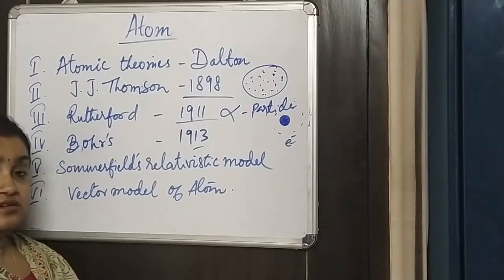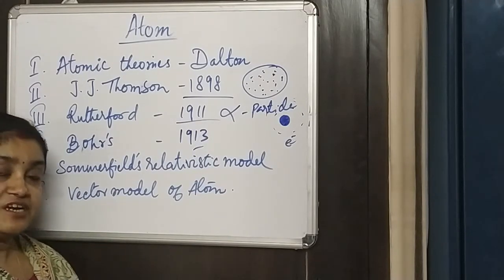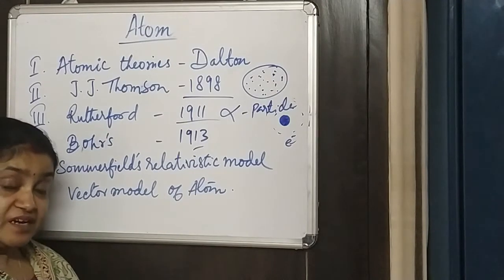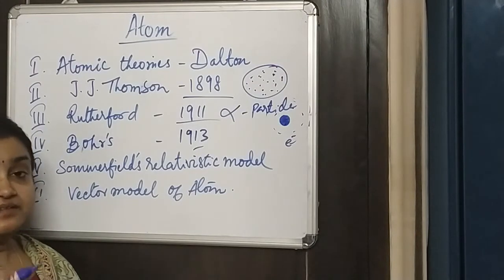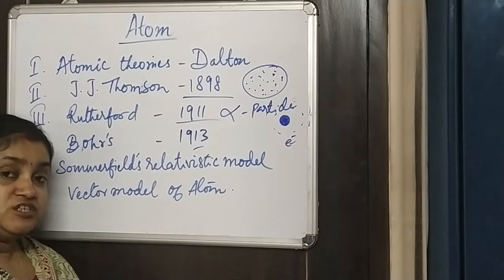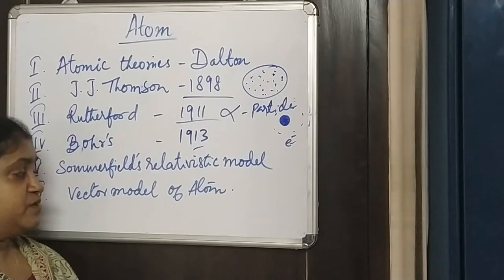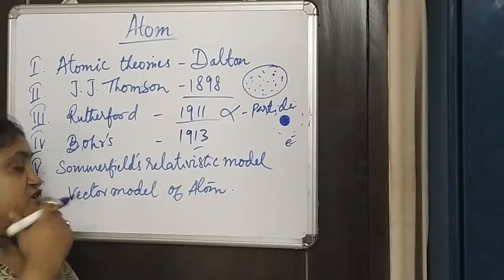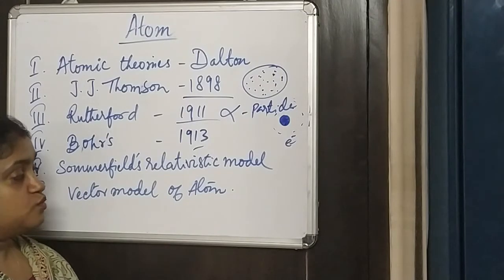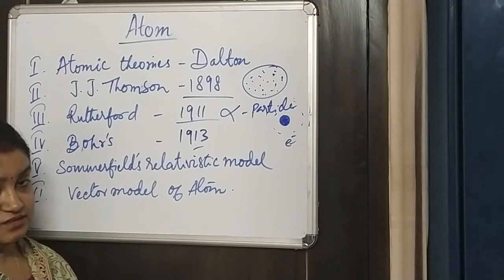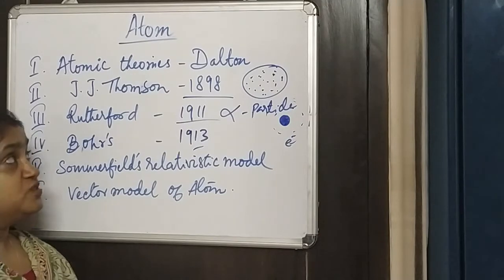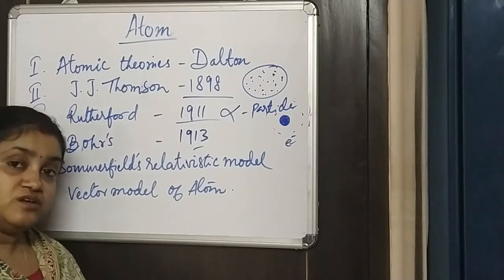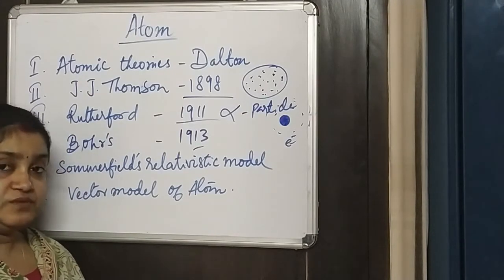For now, the highest level of study of atomic theory, and the explanation of all the happenings at the atomic level, the subatomic particles, and the various natures and phenomena that we see inside, can be explained using the vector model of the atom. So this is the final thing that we are looking at. This, as a whole, is the atomic theories and atomic models that we are able to study.